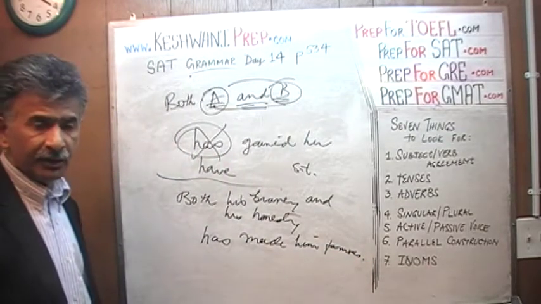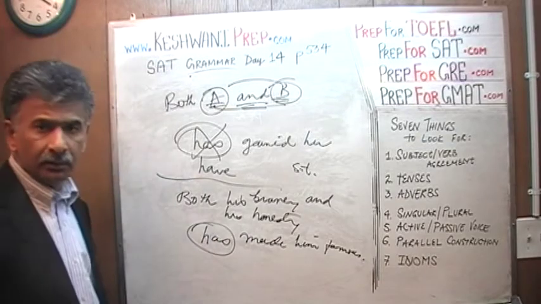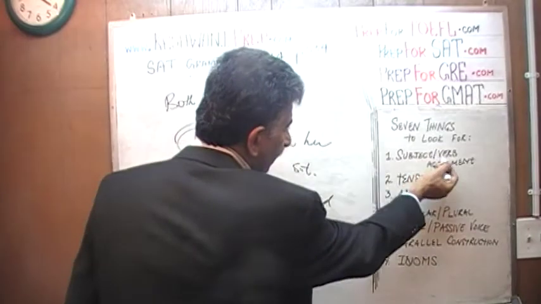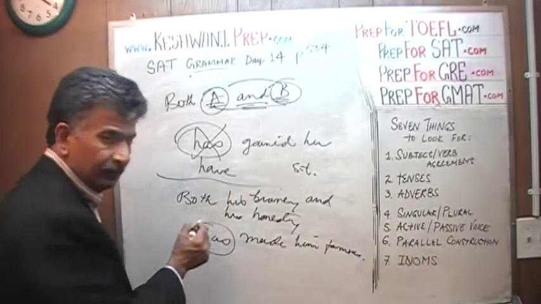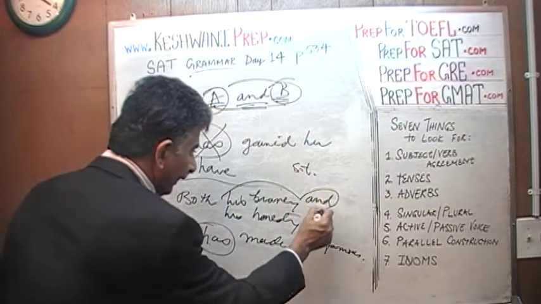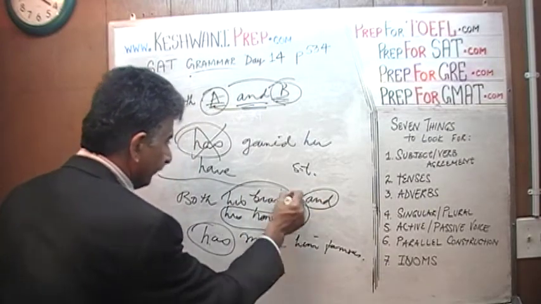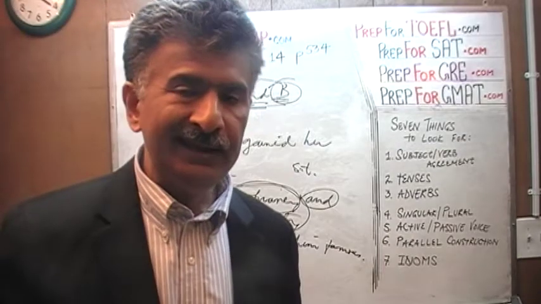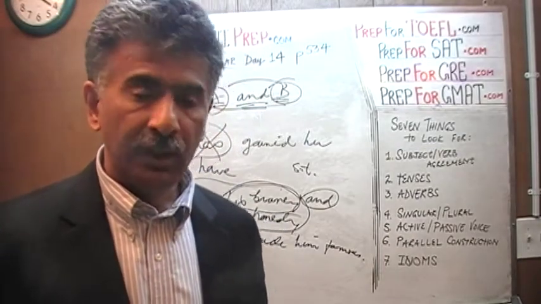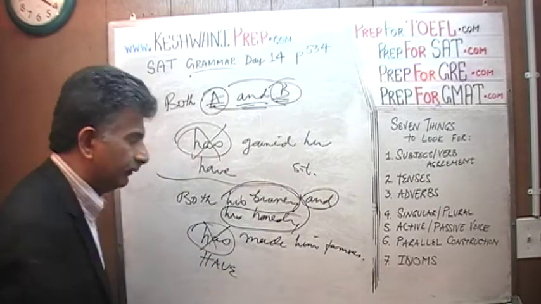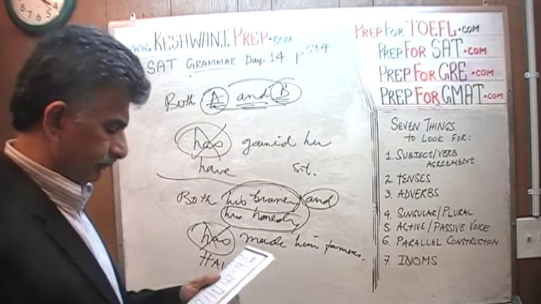Has is singular. The verb is in singular form. We have a problem with the subject-verb agreement here. What's the subject here? The subject is plural. The subject is his bravery and his honesty. His bravery and his honesty have made him famous. Let's go on then.